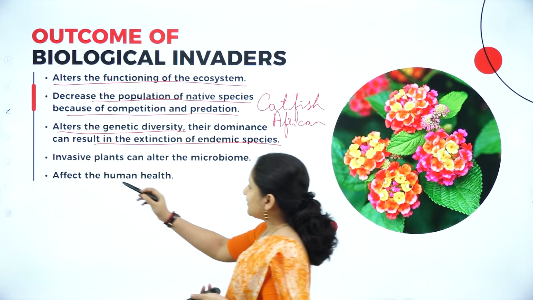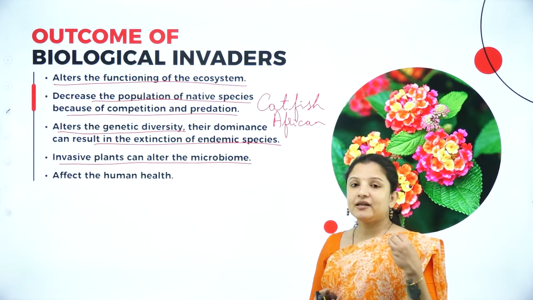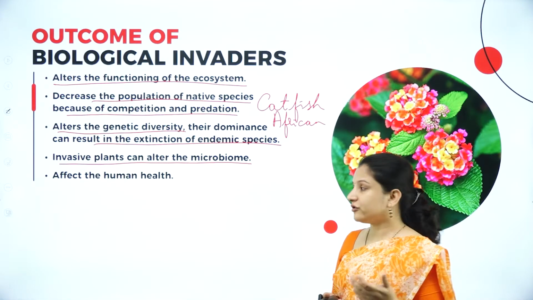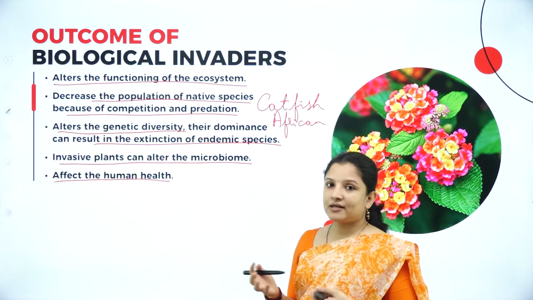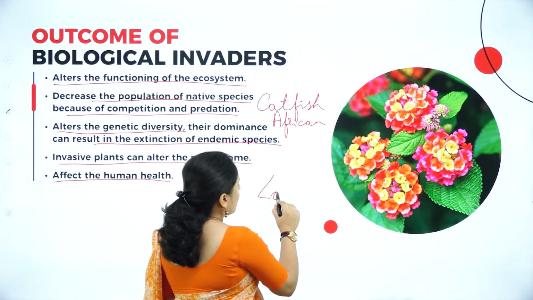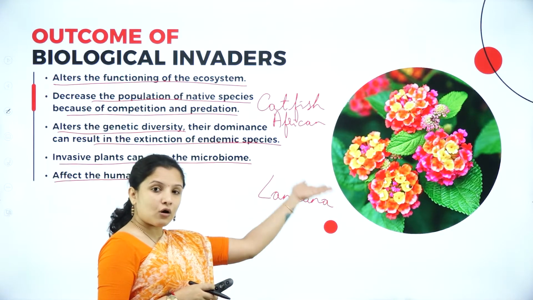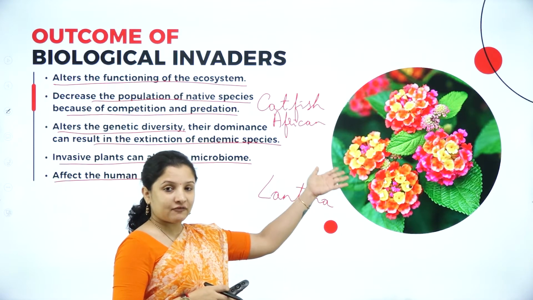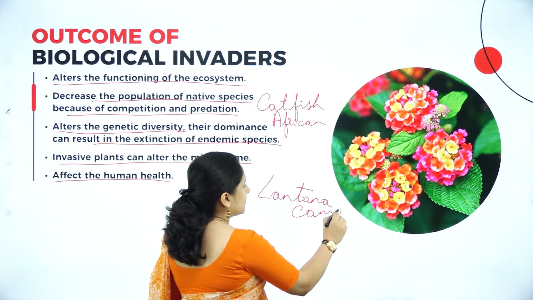And invasive plants can alter the microbiome, the population of good bacteria, fungi and so on in the soil, which help in the growth of plants. Also, it can affect human health. To make you clearly understand, I'll take the example of a plant, Lantana camara. Most of you have seen this plant. Usually it is grown as an ornamental in houses, and apart from that, in forest areas you can find these plants growing abundantly. It is Lantana camara.